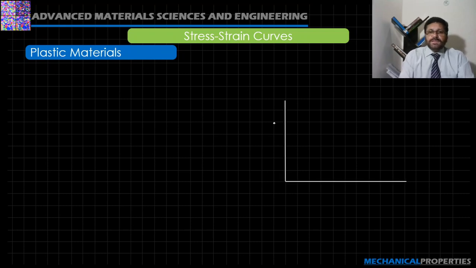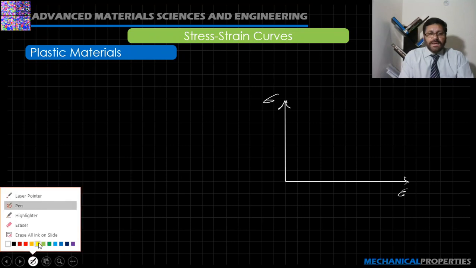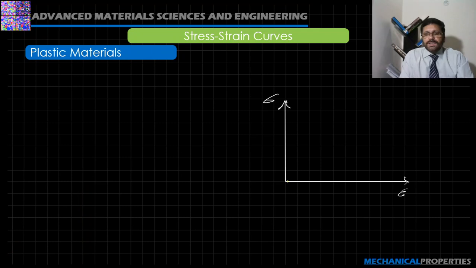Now in this case, if we take the example of this stress strain diagram, and the material behavior is such that you are continuously increasing the load but still there is no increase in the stress, what does it indicate? This shows plastic behavior, and in this case it is an ideal plastic material.